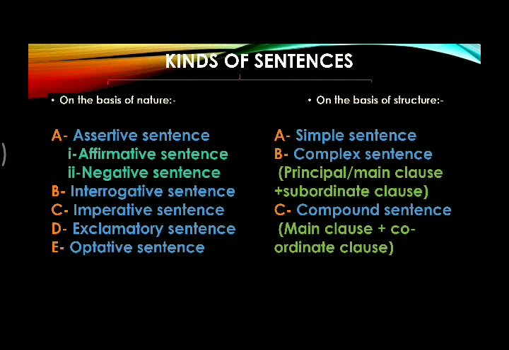In the same way, we can divide sentences on the basis of structure or pattern. First is simple sentence. A simple sentence has only one finite verb. Second is complex sentence. In complex sentence, there is always more than one finite verbs and it consists of a principal or main clause and one or more subordinate clauses.